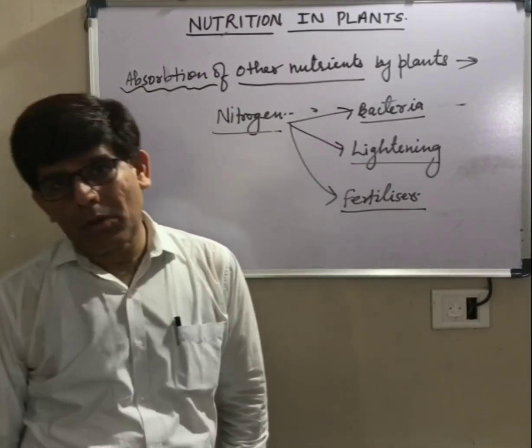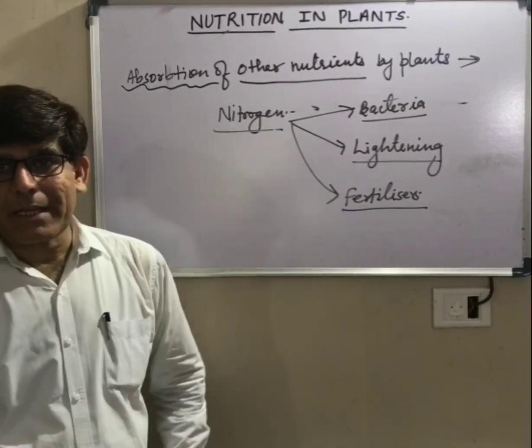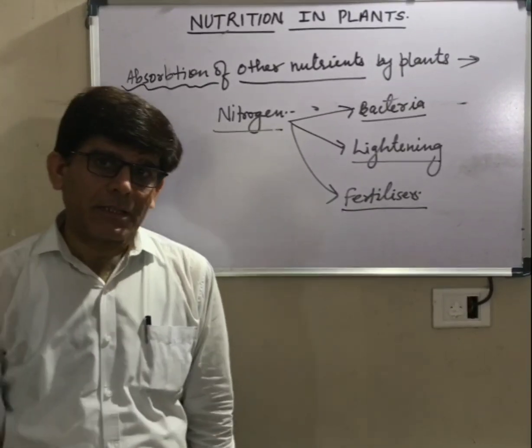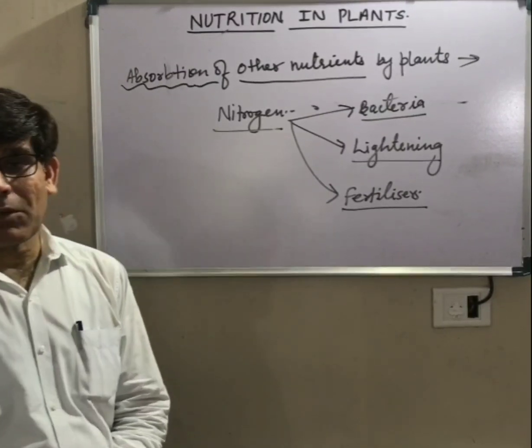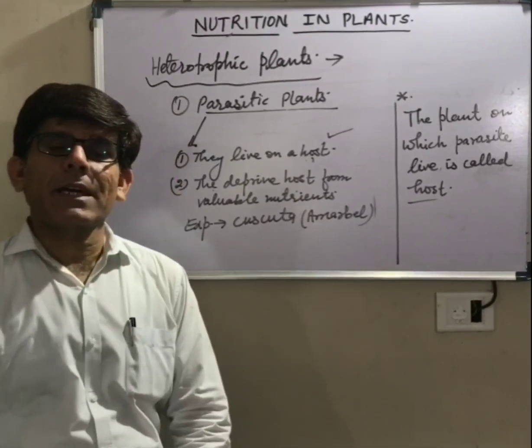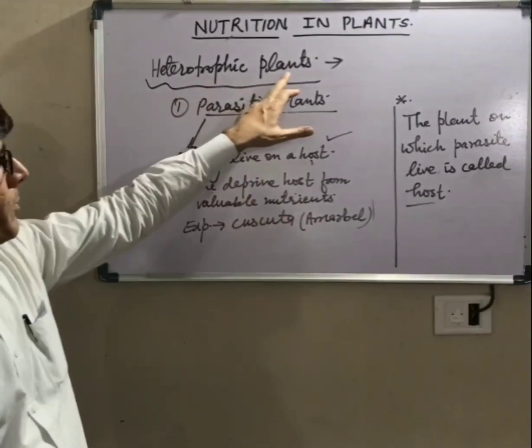Now there are some other modes of nutrition in plants, like the heterotrophic mode of nutrition, which includes the parasitic mode of nutrition and insectivorous plants. Mostly plants are autotrophs, but there are some plants which use the heterotrophic mode of nutrition.